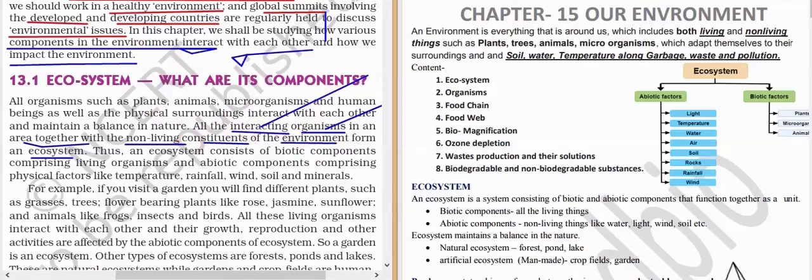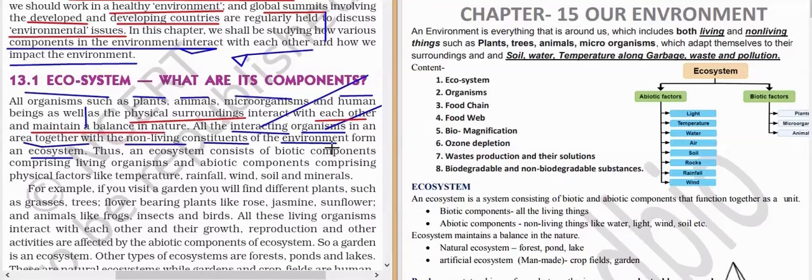Okay, before that, what is said? All organisms such as plants, animals, microorganisms, and human beings, as well as the physical surroundings, interact with each other and maintain a balance in nature.